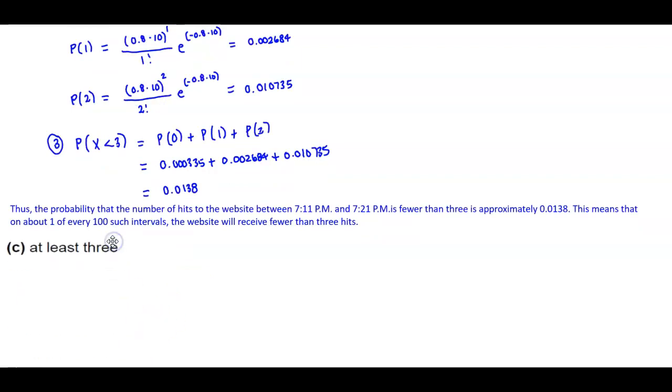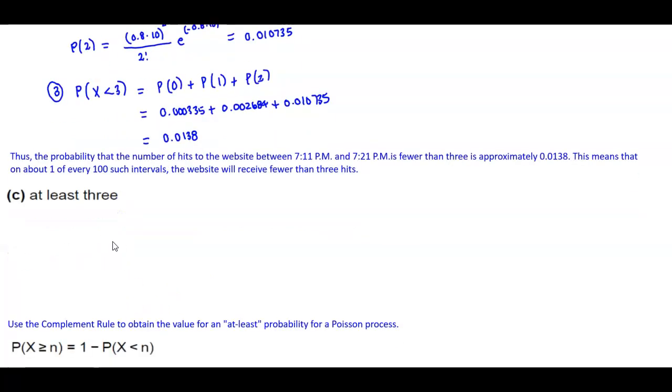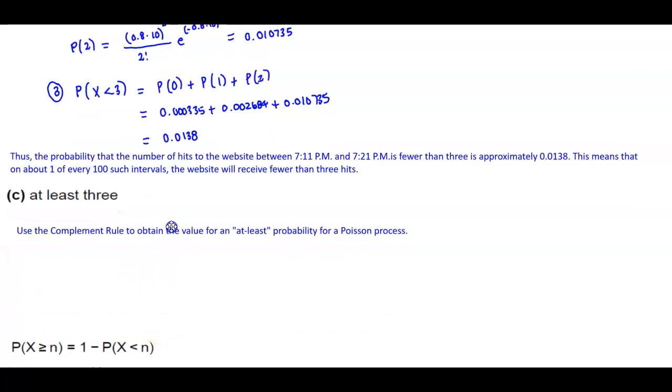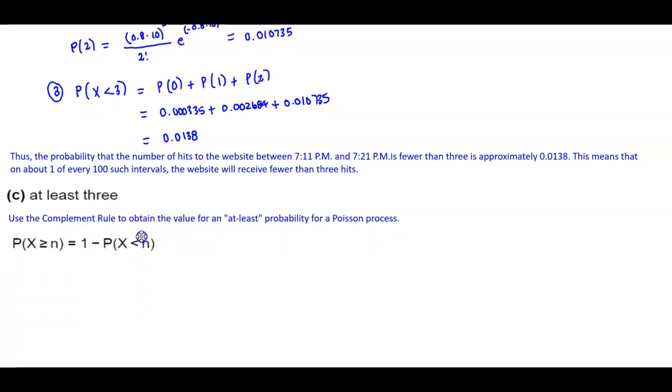Okay, so next it says at least 3. We're going to use the complement rule to obtain the value for an at least probability for a Poisson process. That means P(x greater than or equal to n) equals 1 minus P(x less than n).